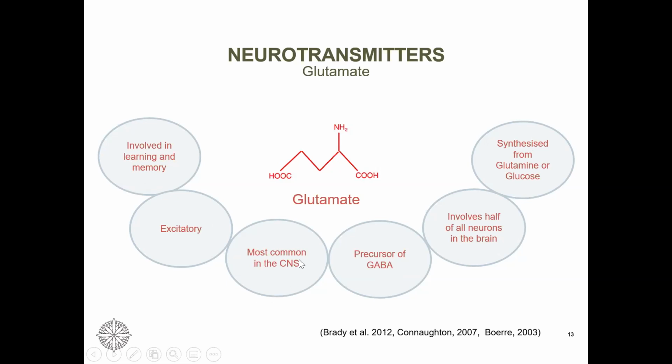It is the most common neurotransmitter in the central nervous system. It is a precursor of GABA, which is an inhibitory amino acid. Half of the neurons in the brain utilize glutamate, and we can synthesize it from glutamine or glucose.